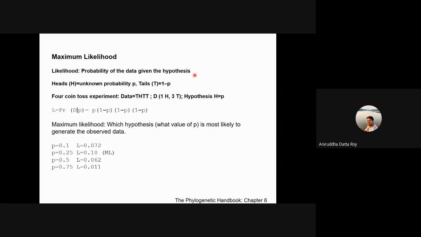You have a coin and you don't know whether it's fair or biased. Let's say the probability of heads is P, and the probability of tails would be 1 minus P, right?